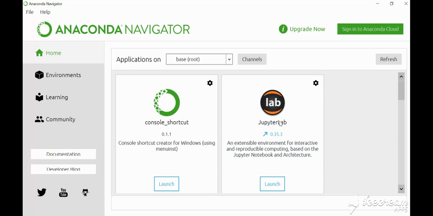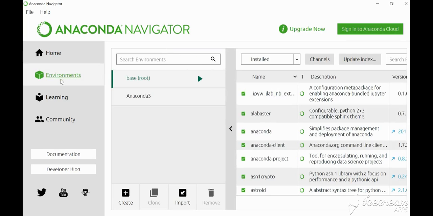Here are the different environments available, and you can use any of them. If you want to create a new environment, you can just come here and click on create environment, and it will create a new environment. Basically the purpose of Anaconda is that you can use more than one environment, which is a very good feature of this software. The basic purpose is that if you are working on more than one project, every project has different demands.